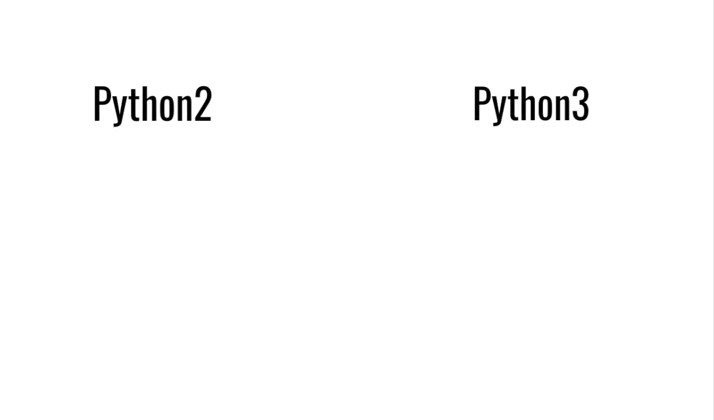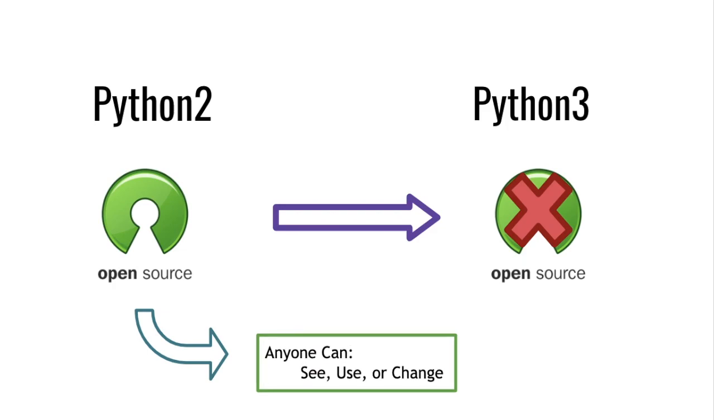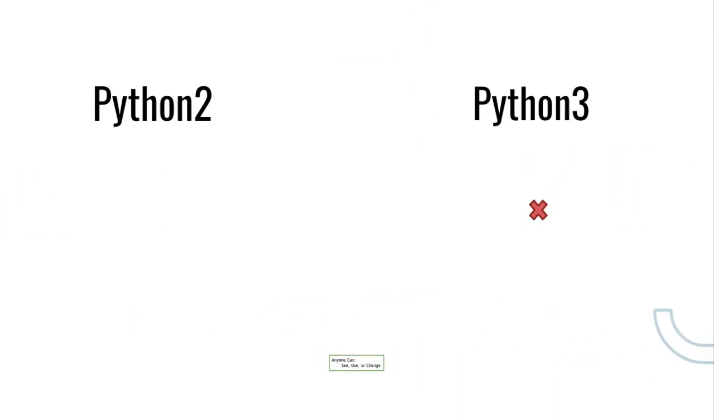Between versions 2 and 3, there were a few serious changes. This caused a small separation in the community. Firstly, when adopting version 3, the large libraries of open source projects were lost. Open source meant that anyone could see, use, or change the code for a program. Developers spent years building programs with Python 2, and now they were all rendered useless.